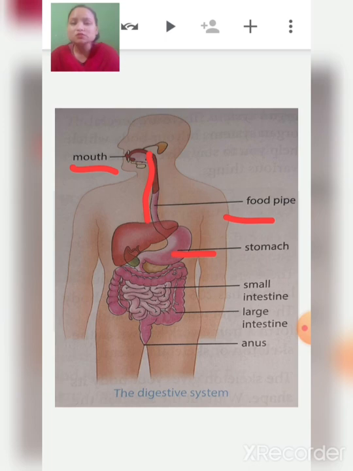So the work of the stomach is to break down the food into smaller and simpler substances. The food gets mixed up with the digestive juices, gets mashed up and turns into a liquid form. A part of the digestion is done in the stomach. After that, the food comes to the small intestine.